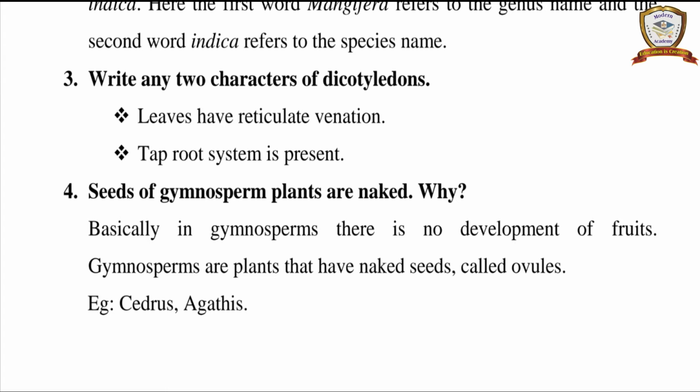Write any two characters of dicotyledons. Leaves have reticulate venation. Taproot system is present.